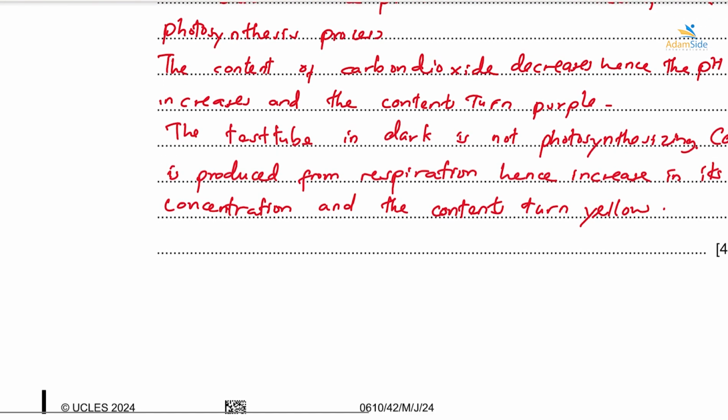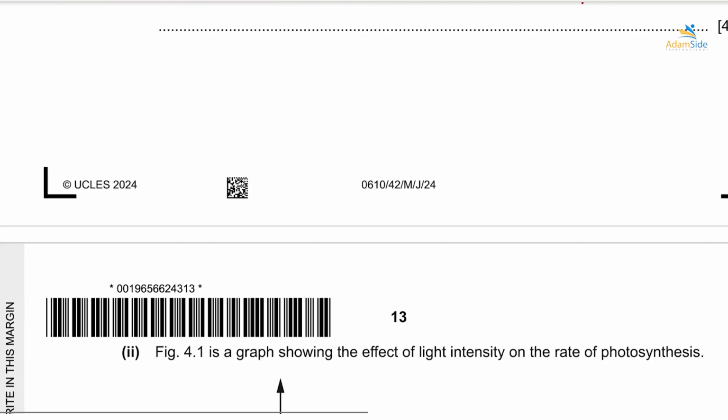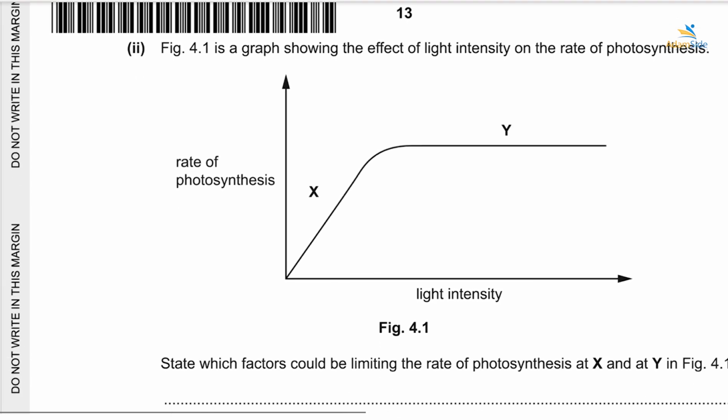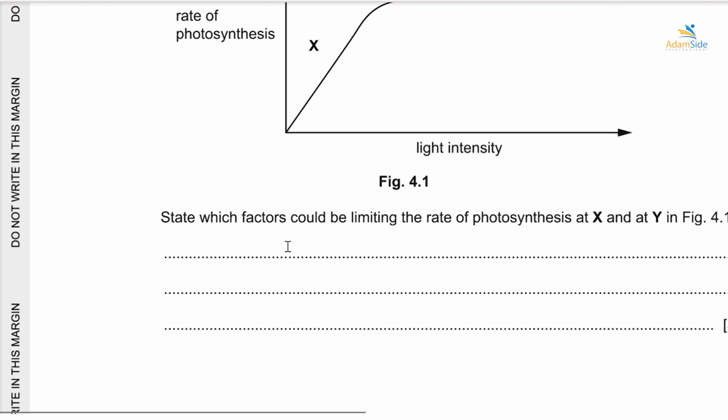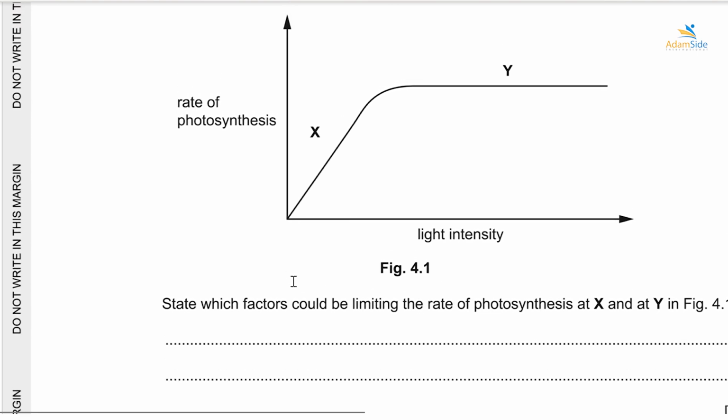Figure 4.1 is a graph showing effect of light intensity on rate of photosynthesis. As we can see here, on the y-axis we have the rate of photosynthesis, on the x-axis we have light intensity. Okay, so state which factors could be limiting the rate of photosynthesis at X and Y. All right, so as you move further on your x-axis, the amount of light is what? Is increasing. All right, but when we have reached maximum amount of light, light is not affecting the rate of photosynthesis anymore.